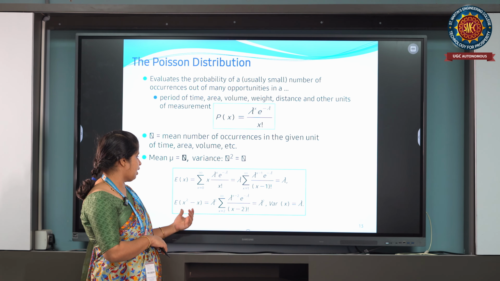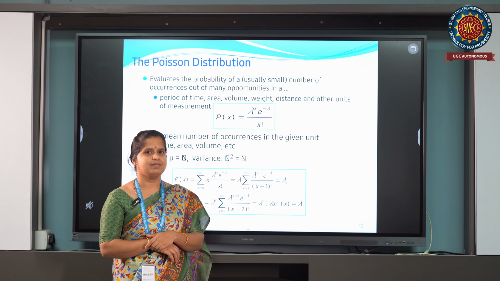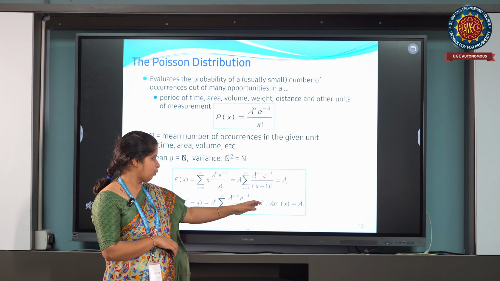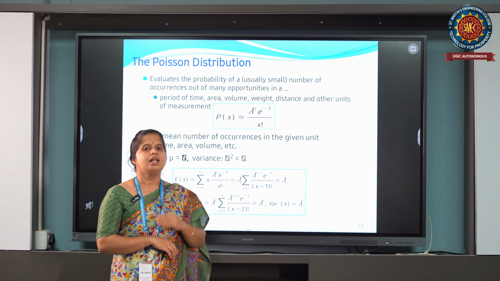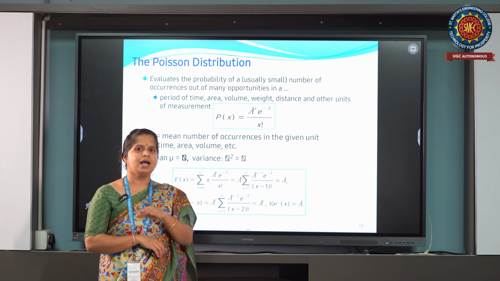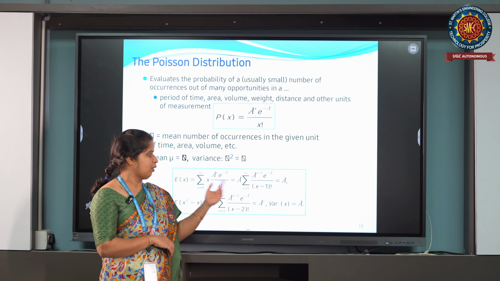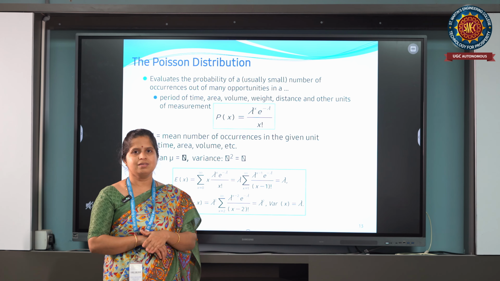Similarly, if you calculate expectation of x square minus x, we get lambda square, so the variance of x is lambda square minus lambda plus lambda, and we get the variance of x as lambda.